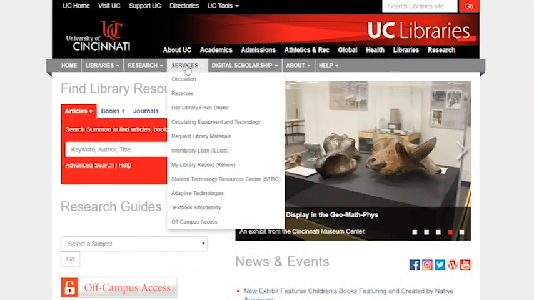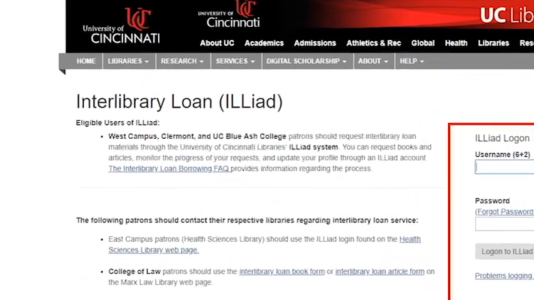Also remember, any content that you don't find access to can still be requested from the library. This is known as interlibrary loan.